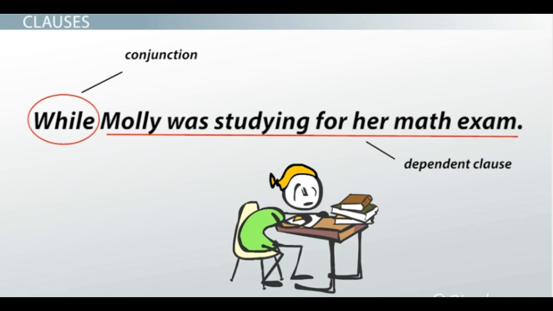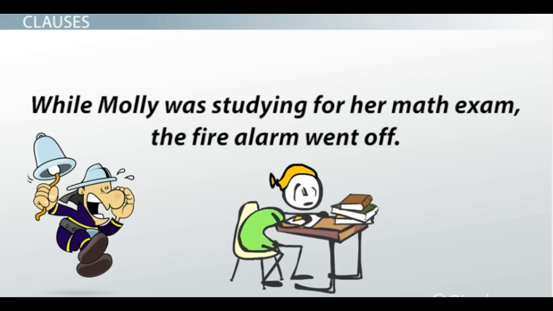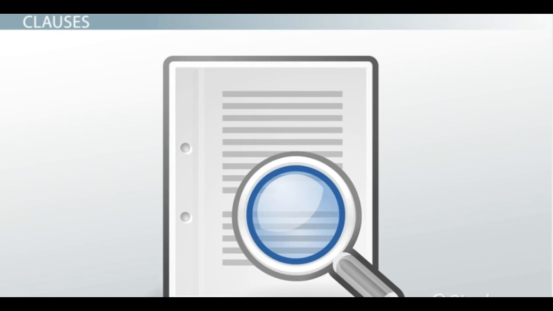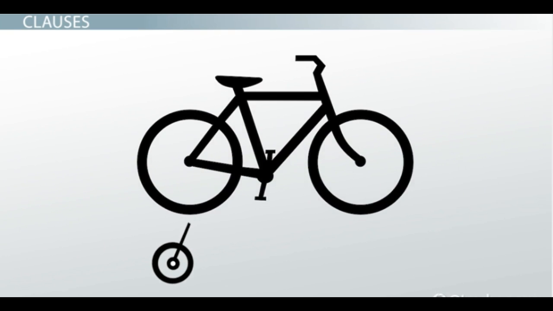It has a subject and predicate but needs to be attached to an independent clause. "While Molly was studying for her math exam, the fire alarm went off." Adding the independent clause, "the fire alarm went off," makes the whole sentence now complete. So to identify errors within clauses, check for dependent clauses standing alone. Also, watch out for conjunctions that might turn an independent clause into a dependent one.